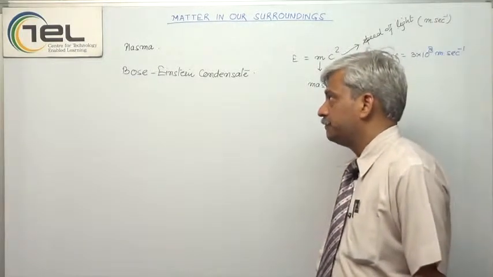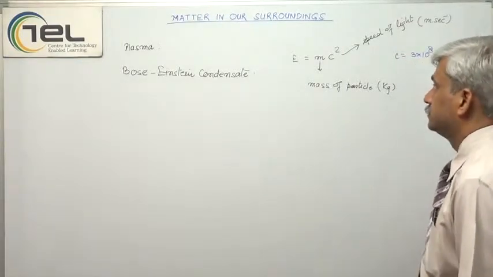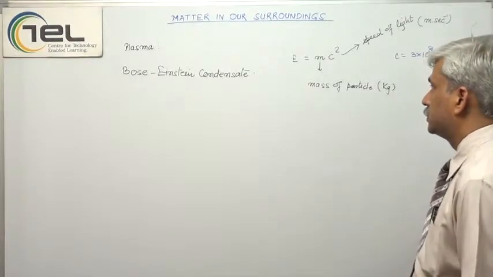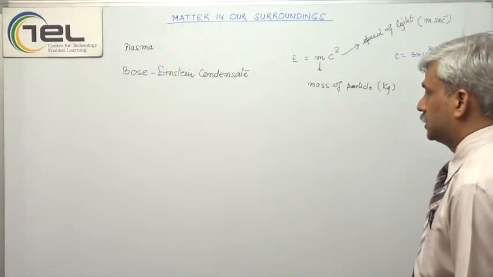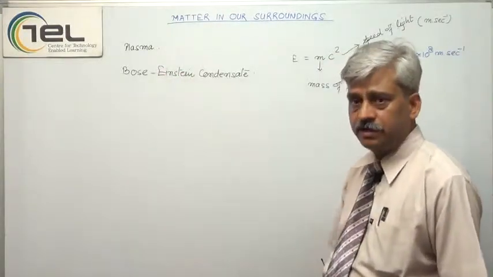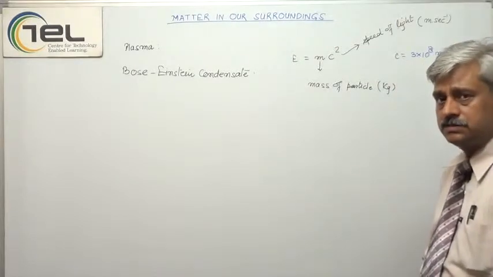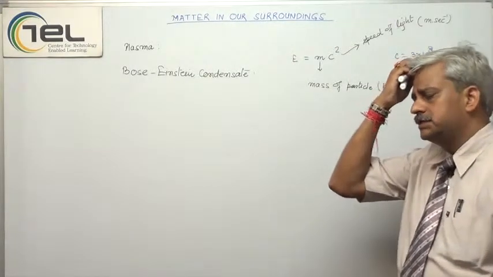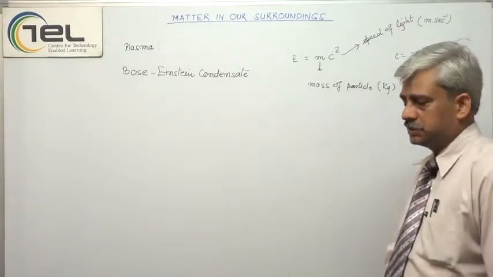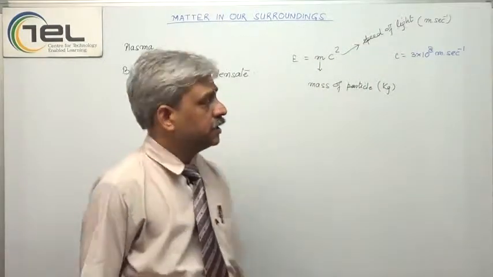So this way we have all the 5 states, and this completes the topic, matter in our surroundings. Since these 2 states are very uncommon, they are discussed in brief only, just for the sake of your knowledge. Otherwise, in our surroundings we have only 3 states, the solid, the liquid and the gas, while these 2 are just for knowledge and scientific importance.